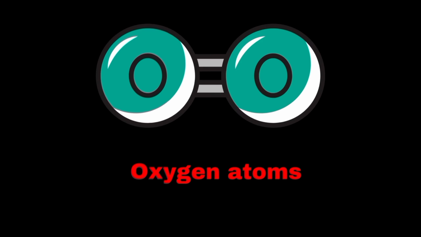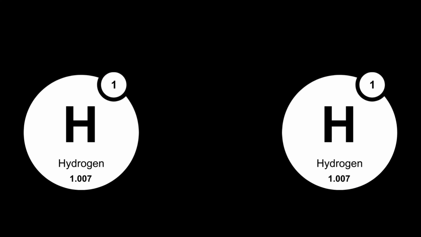When atoms combine with each other, they form molecules and compounds. Molecules are formed when two or more atoms bond together. These atoms can be of the same element, like two oxygen atoms joining to form an O2 molecule, or of different elements, like when two hydrogen atoms and one oxygen atom combine to form water.